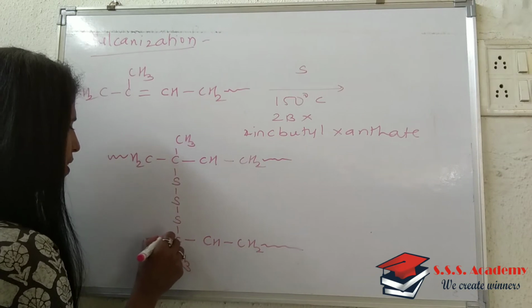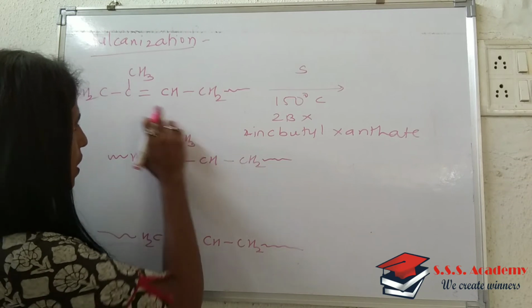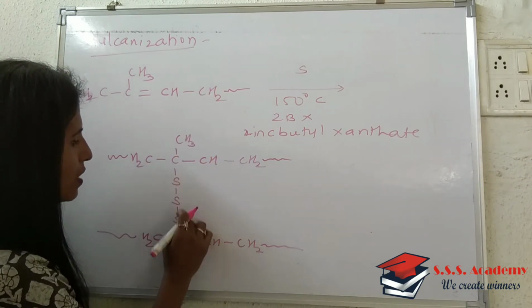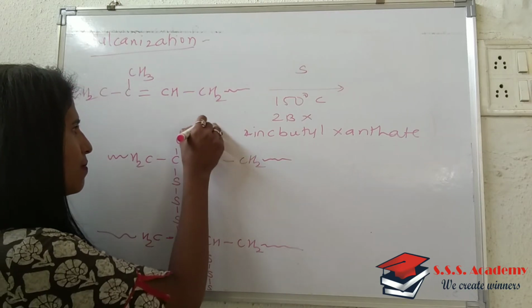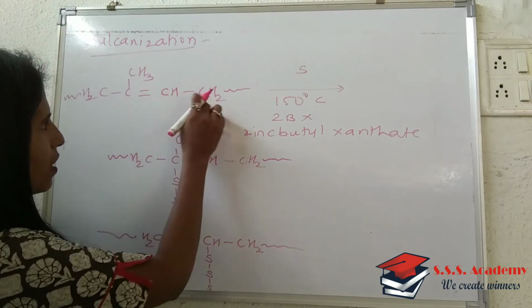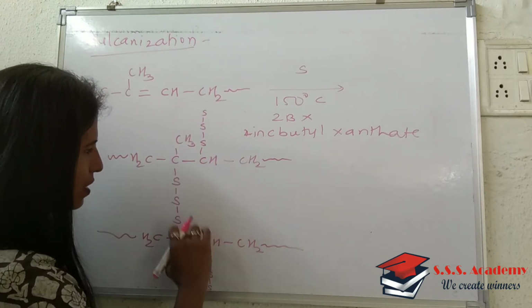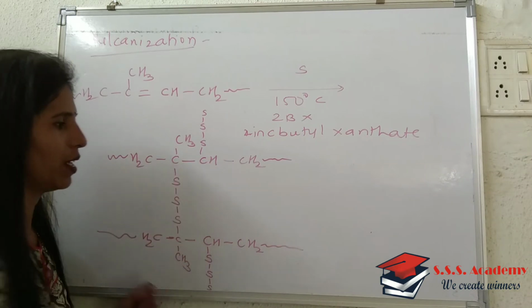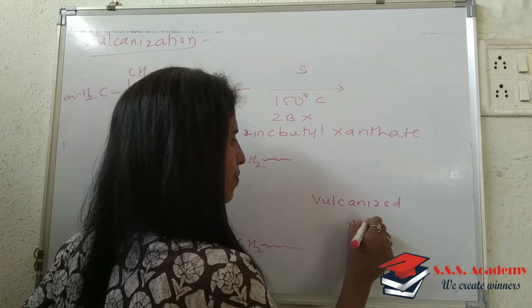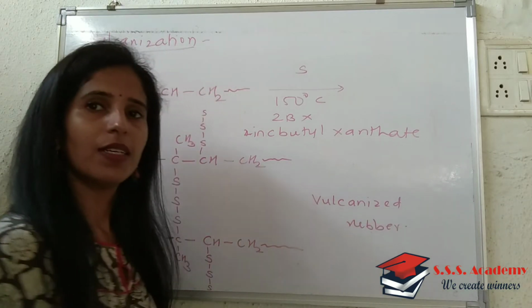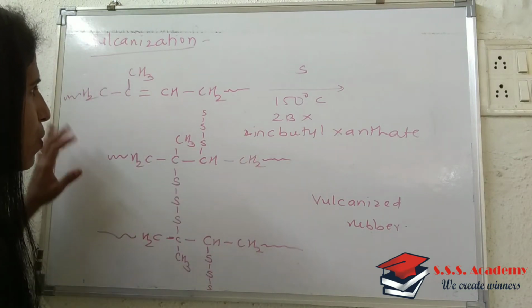This is a CH2 unit, and therefore the chain continues. In this, across the double bond the sulfur unit is added. Again there is sulfur, likewise. The same unit you will write over here and at the bottom. In this way sulfur crosslinks are introduced between the polymeric chains, and this resulting rubber is called vulcanized rubber. Is it clear? So that is vulcanized rubber. This is something about the vulcanization process.